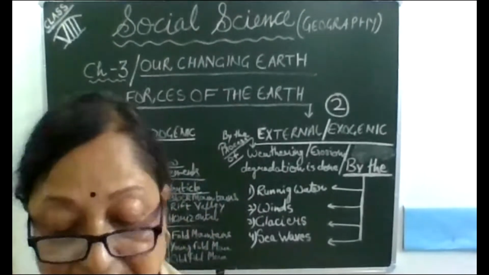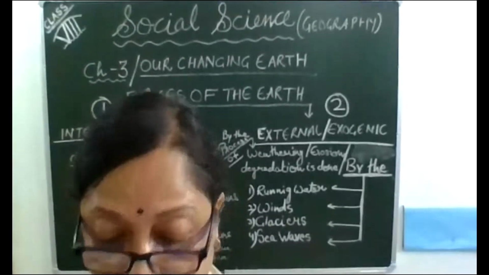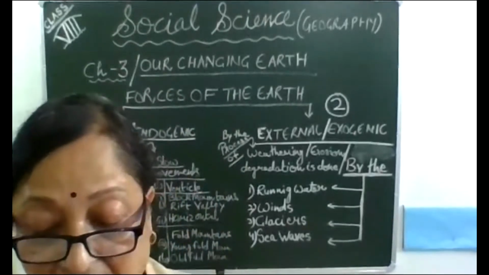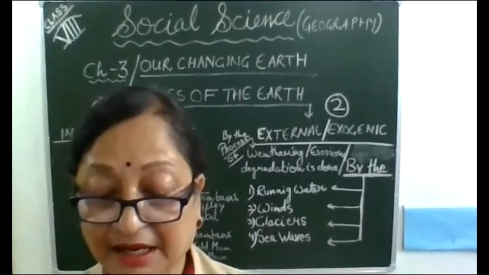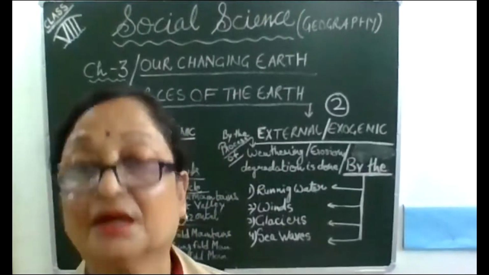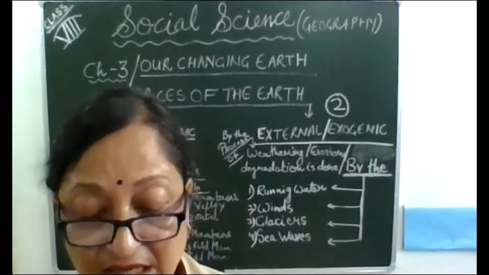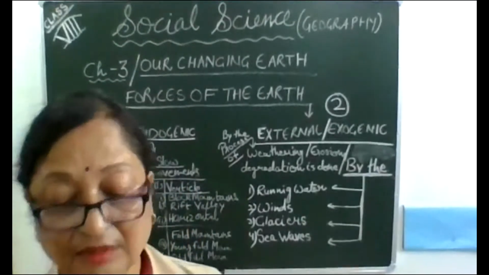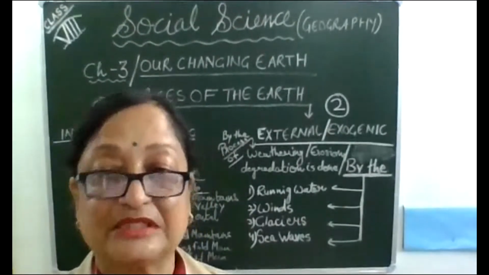The Sun is also one of the agents, a natural agent. They result in the formation of various landforms on the Earth's surface, and these are called external processes.